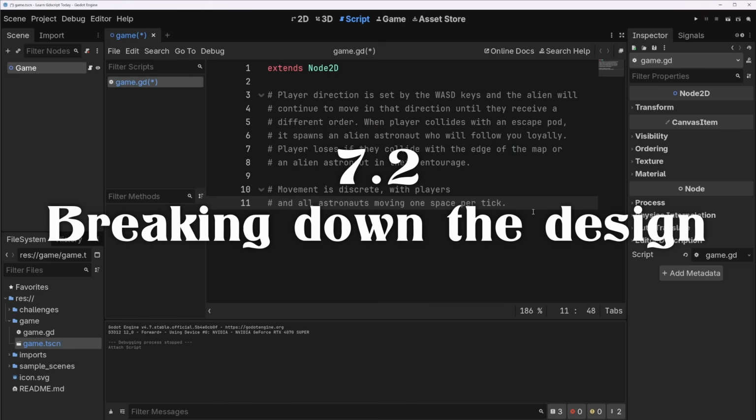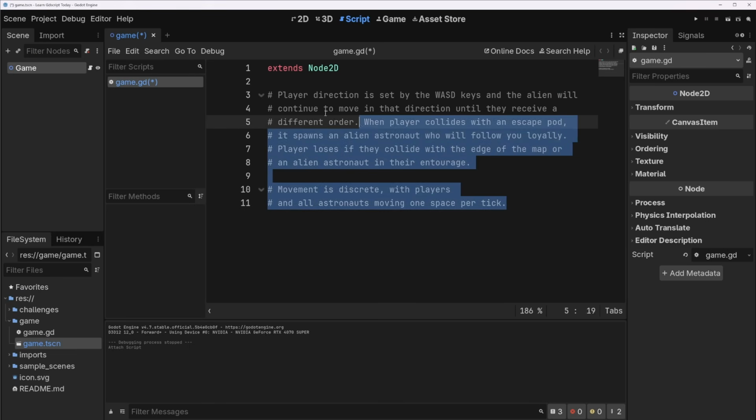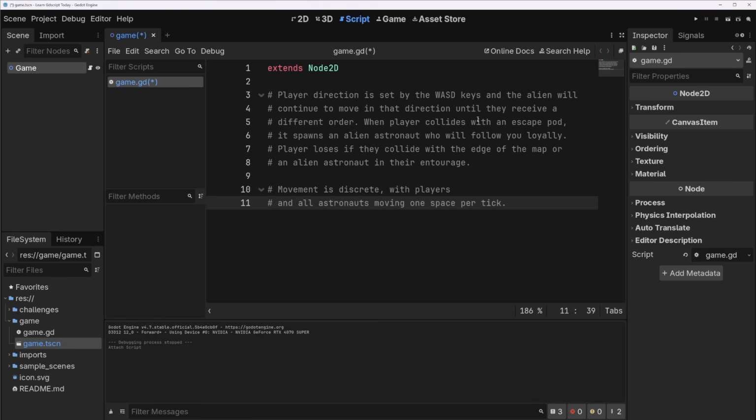Okay. So one of the core things you need to learn if you're going to be making video games is how to break down things that describe things kind of generally into things that are clear enough that you can just code them. And sometimes during that process, you actually ask and answer questions and make the design stronger and more clear. This is a pretty simple game though, so that might not come up too often. Anyways, let's start thinking about what is going to happen here.